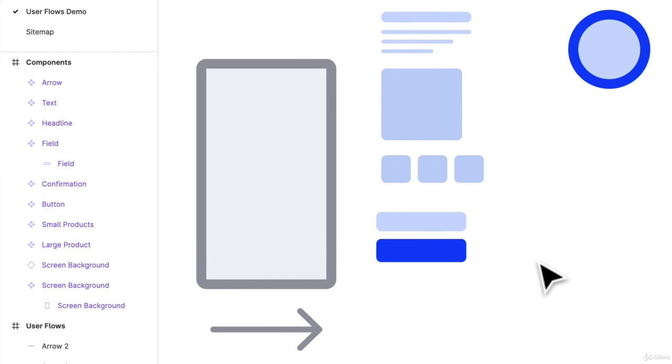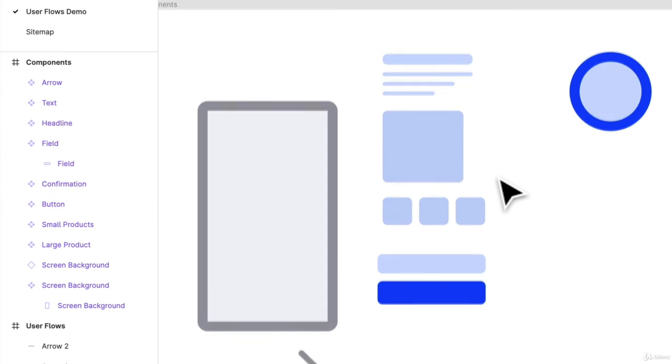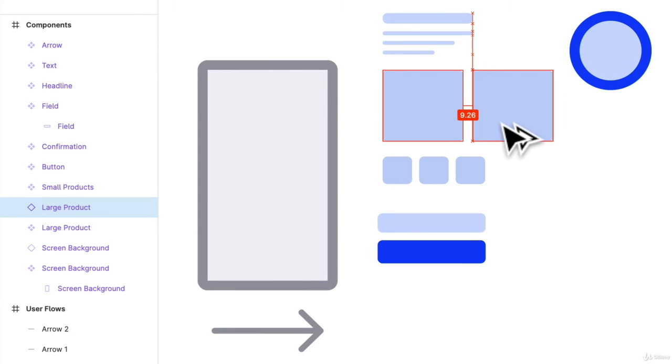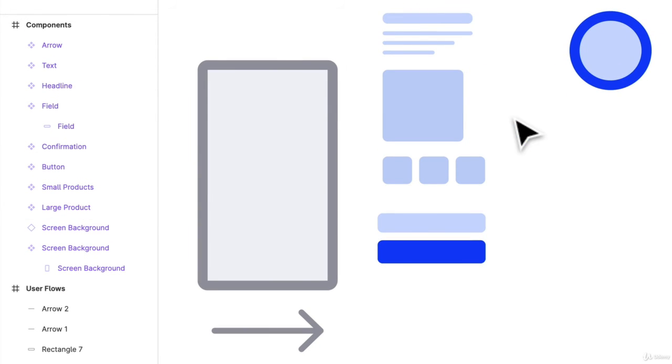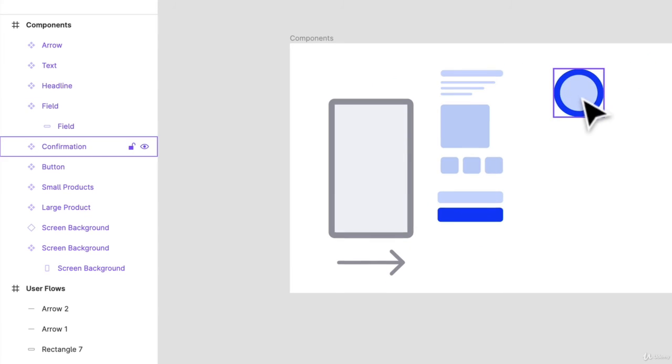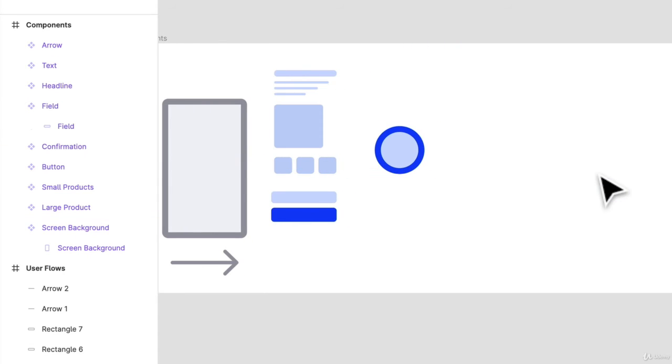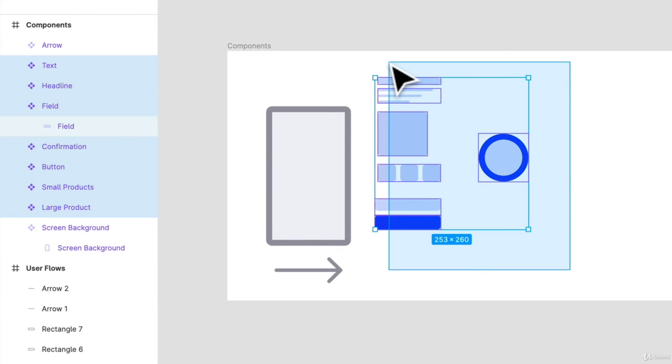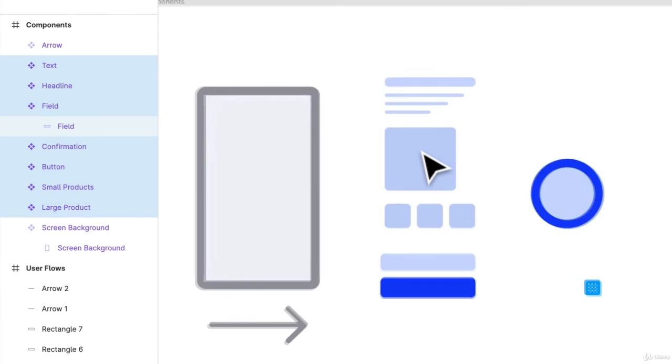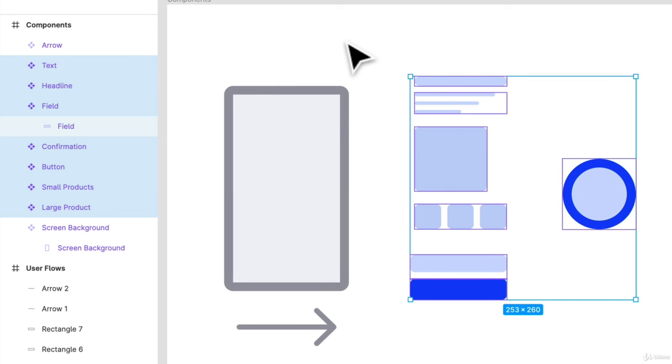So now we kind of have our own UI here. Let's see what else we can do. We can make everything pretty equal. This one, if we want to have it as a carousel, we'll just keep it like that for now. Everything else looks about good. We're ready basically to start creating our own components, and we're ready to start creating our user flows.